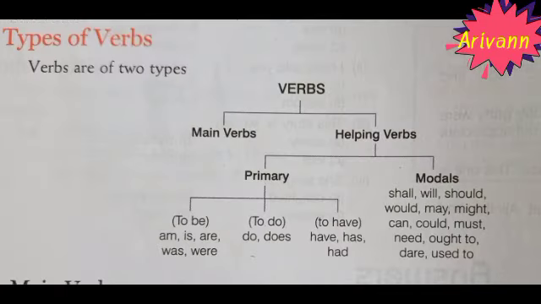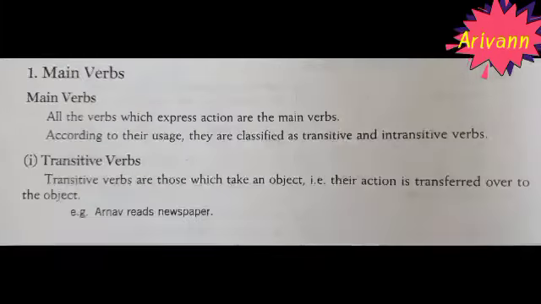See the types of verbs. Verbs are of two types. They are main verbs and helping verbs. Helping verbs have two classifications. They are primary verbs and modal verbs. Let's see the main verbs.